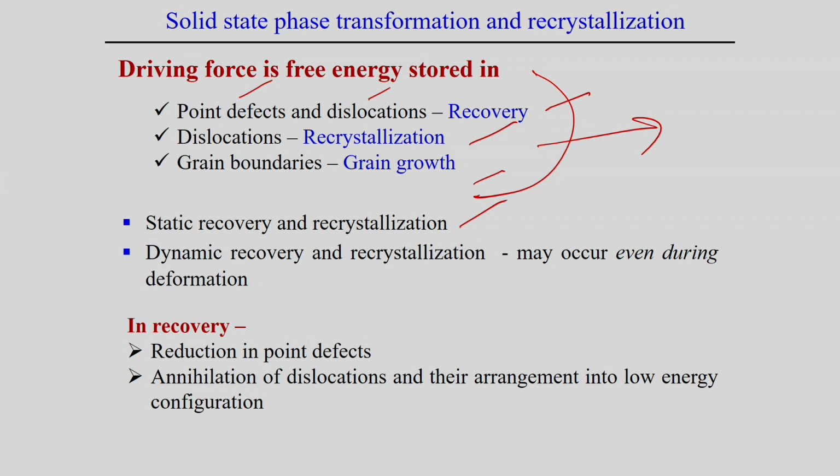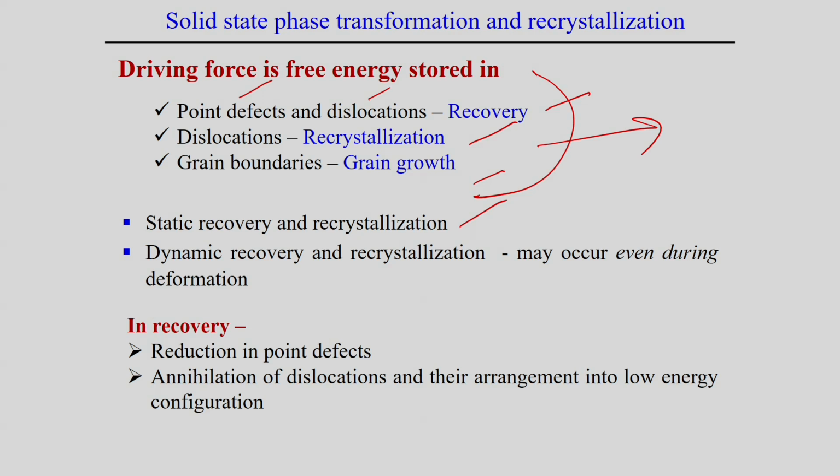Now, what happens in recovery? The recovery process is accomplished by reducing the point defects during the deformation, and at the same time annihilation of the dislocations and their arrangement into a lower energy configuration.